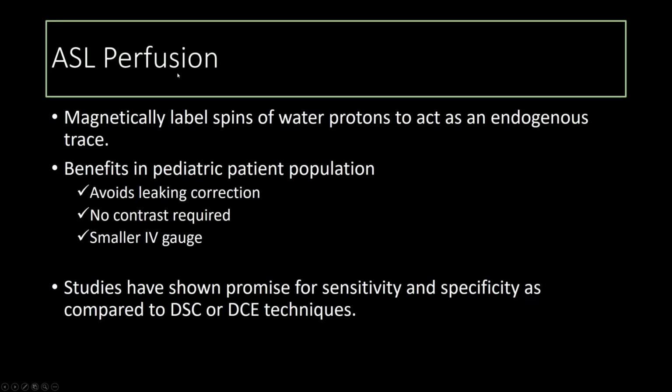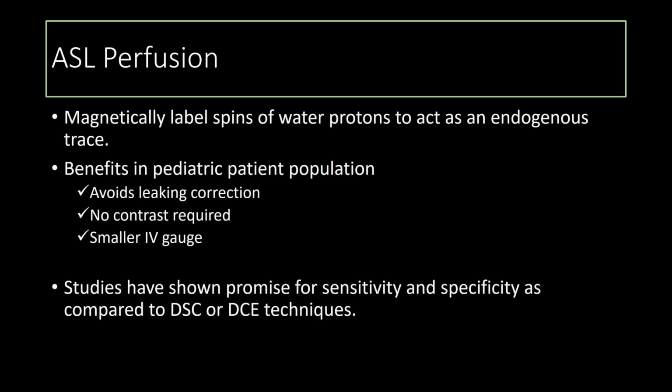ASL perfusion, I wanted to touch upon because I think it's probably used more often in pediatrics than in the adult population. So it's a way to magnetically label spins of water protons to act as an endogenous tracer. And the benefit in the pediatric patient population is that there's no contrast required, and you can use a smaller gauge IV, because the DCE and contrast-enhanced perfusions usually require a power injector, and so that will require a larger IV gauge. And it avoids leakage correction in these cases that have breakdown of the blood-brain barrier.